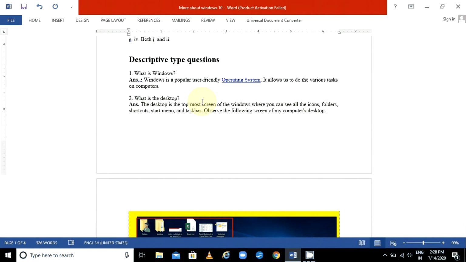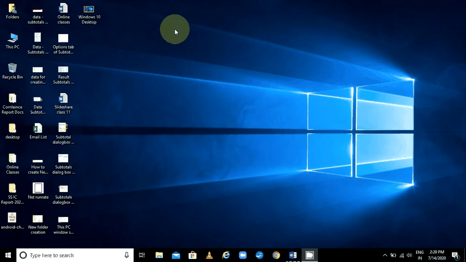Okay, next question. What is desktop? The desktop is the topmost screen of Windows, where you can see all the icons, folders, shortcuts, start menu and taskbar. As I have displayed earlier, this is the desktop screen where you can see all the icons. These small pictures are known as icons. If you want to work on any one, you can just double click on that and open it. So that is called an icon.